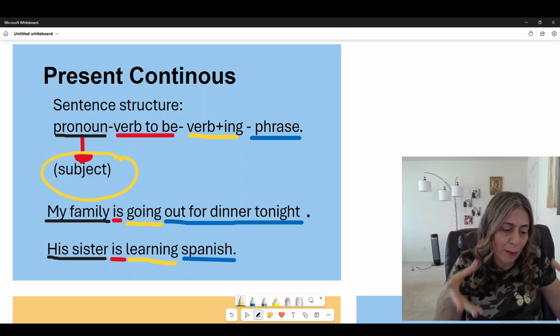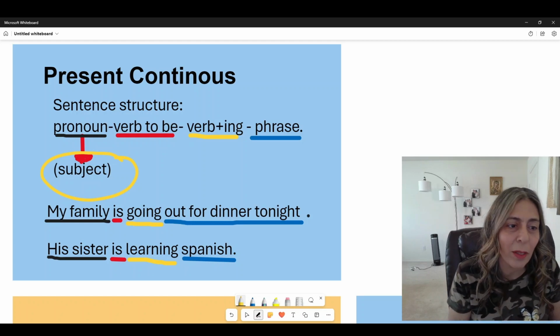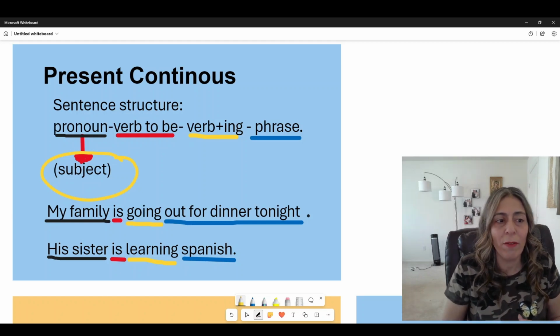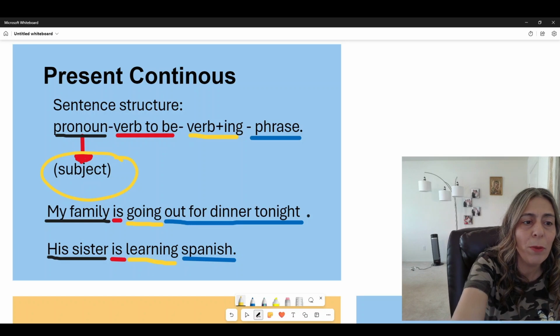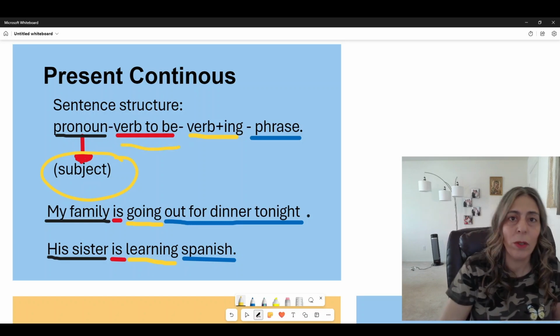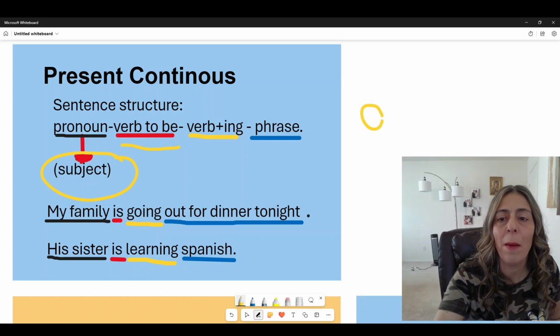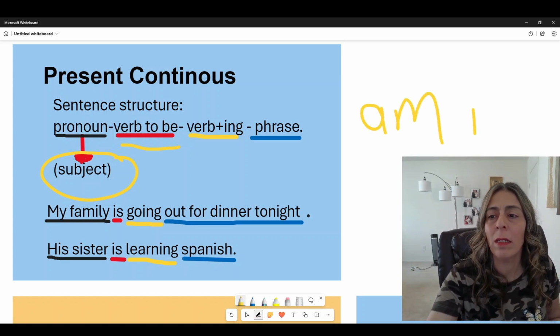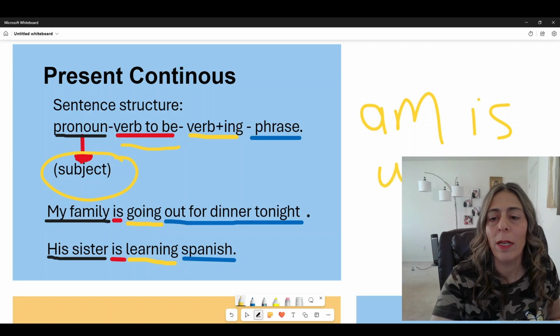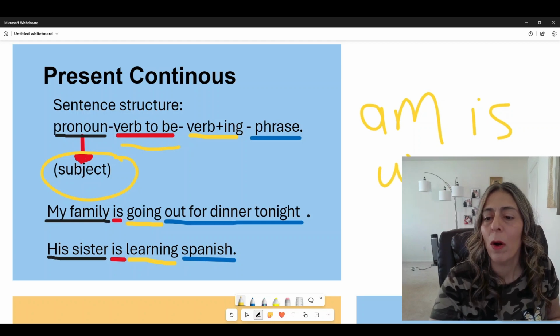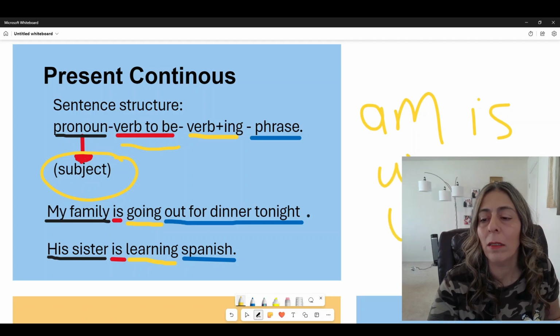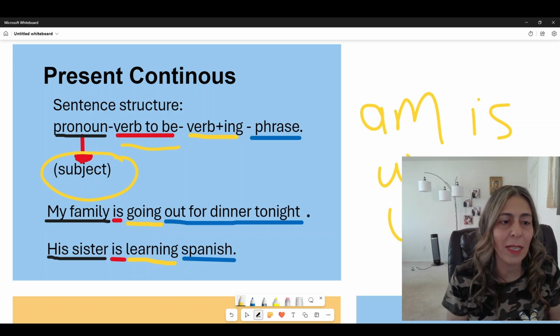So there is a subject, something that I'm talking about, and then after that we will have the verb to be right here, in this case am or is or was or were, depending on the sentence.